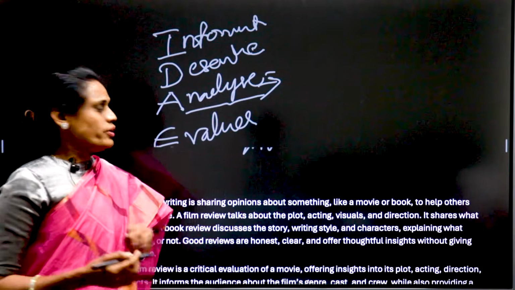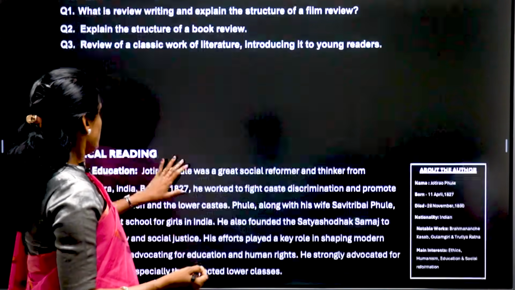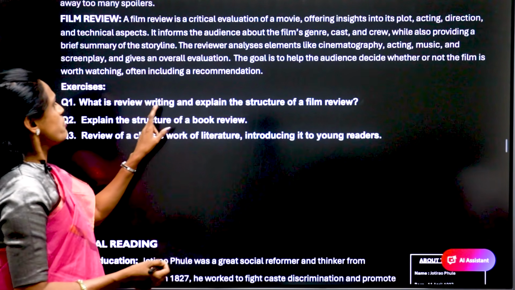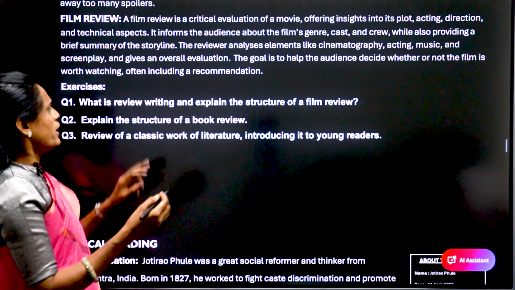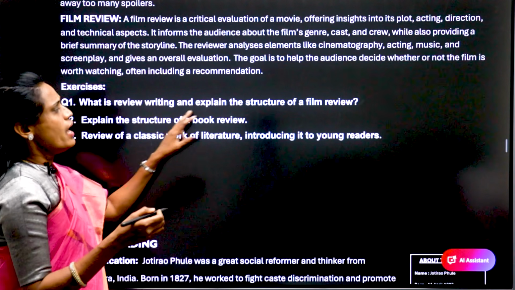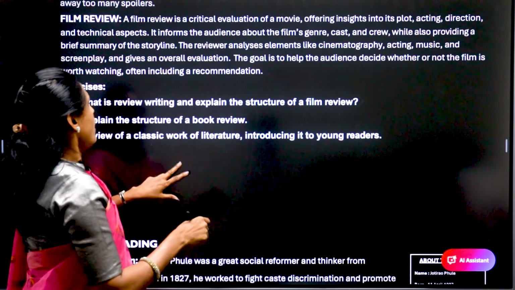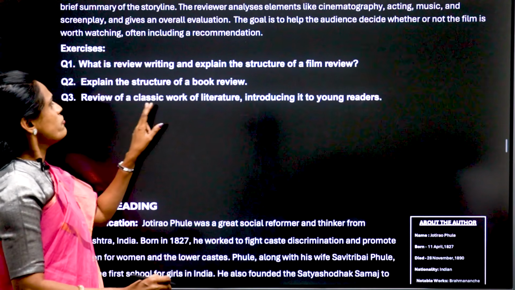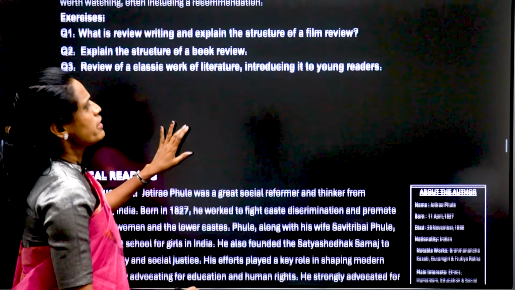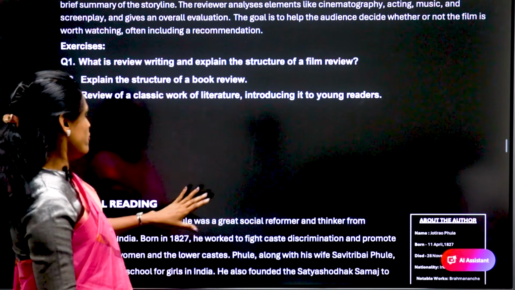So let us go with the review of a book. You have been given what is review writing, and explain the structure of a film review. So you have to take the movie and structure of, as I mentioned, IDEA, and explain the structure of a book review, and review a classic work of literature introducing young readers. So you have to read a literature book and give the review of that.